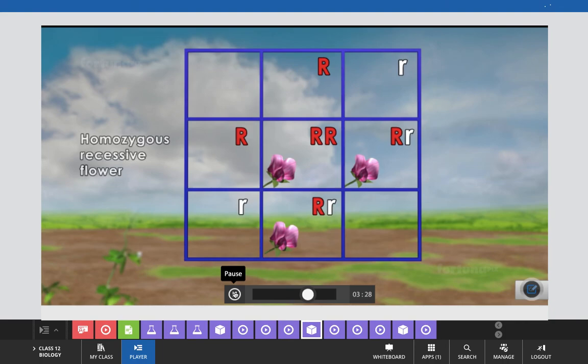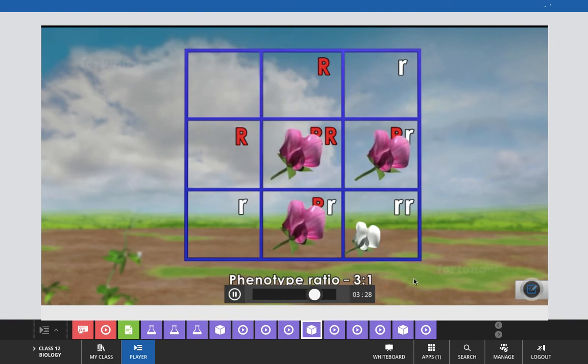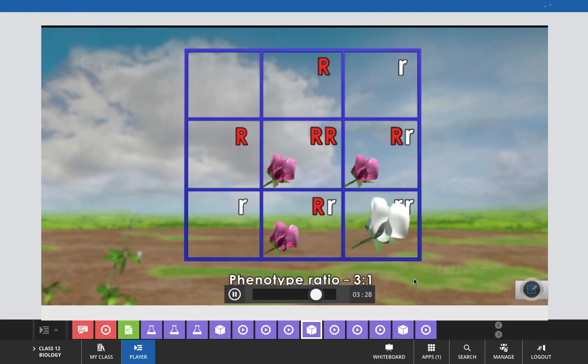However, if it is a homozygous recessive flower, the genotype would be rr, and the resulting flower would be white. This phenotype gives us a ratio of 3:1, meaning there are 3 offspring which produce red flowers for every one offspring that produces white flowers.